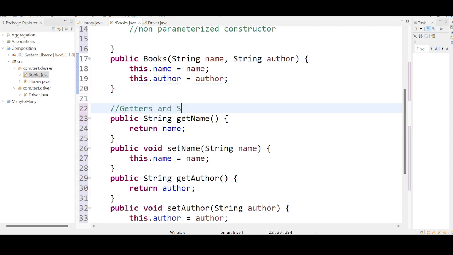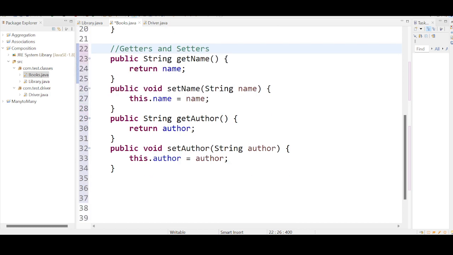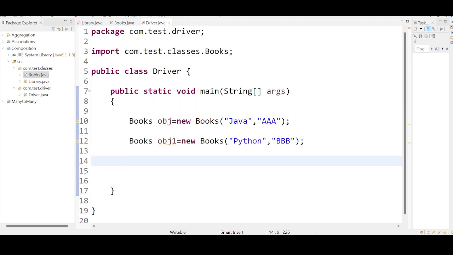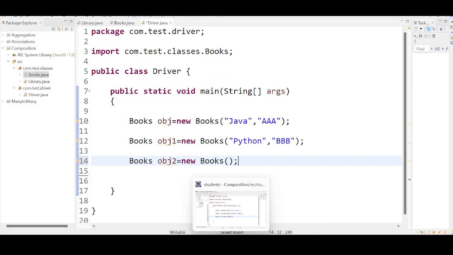Getters are used to get the values that are stored in the object. Setters are used to set the values to the object. Now we have two setters: set name and set author. I can also use the setters. For example, I am creating an object, books obj2 equal to new books. This line is going to create one object behind the scenes.